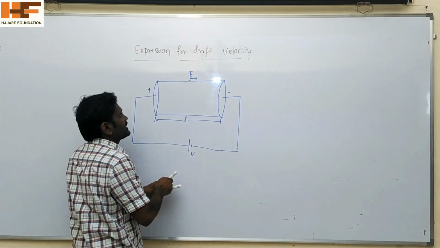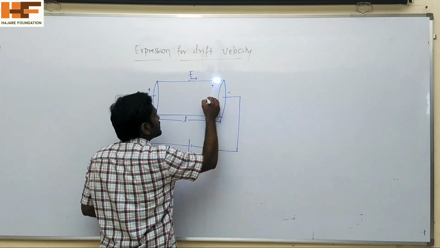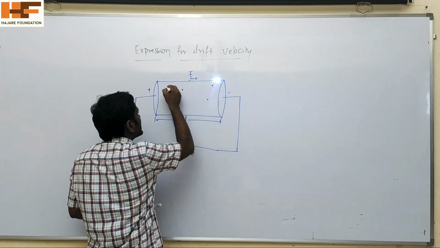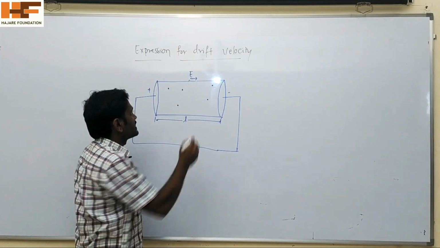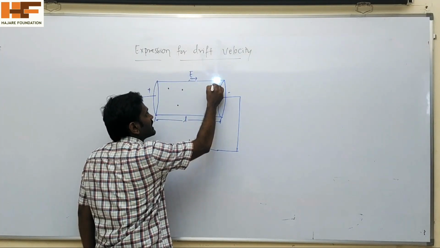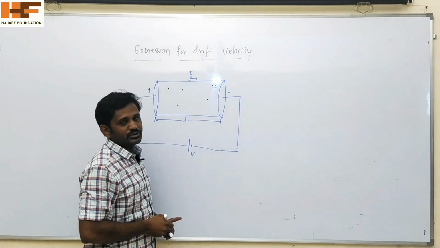It has some valence electrons or free electrons. When an external field is applied, these free electrons experience some force.